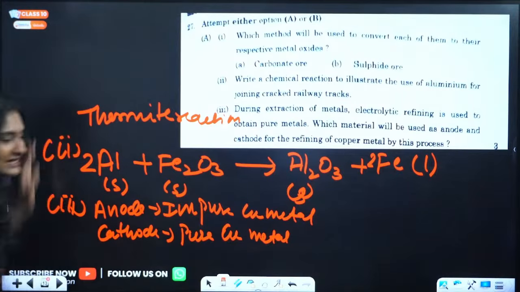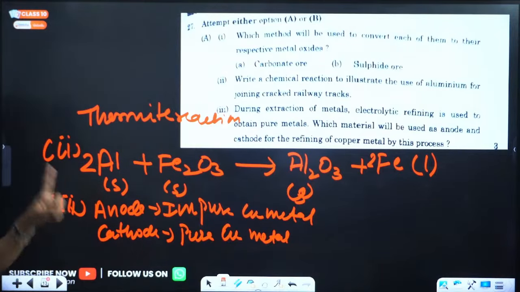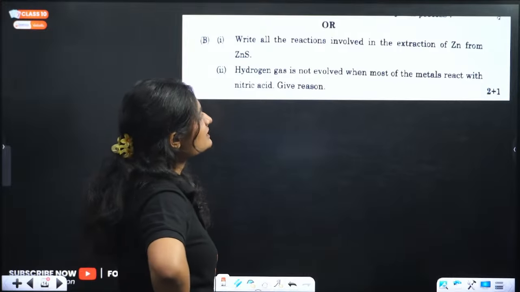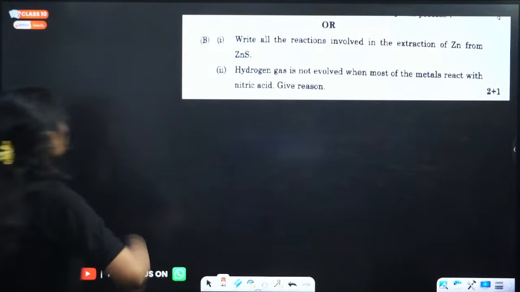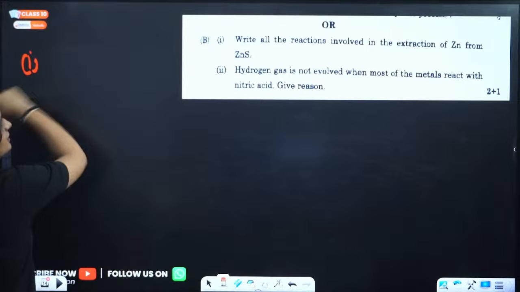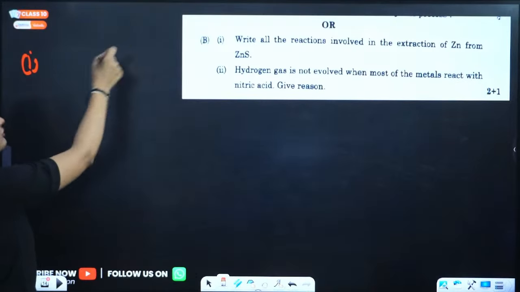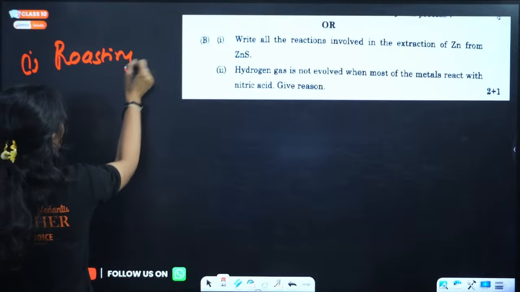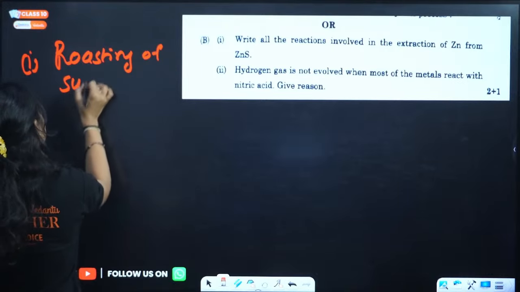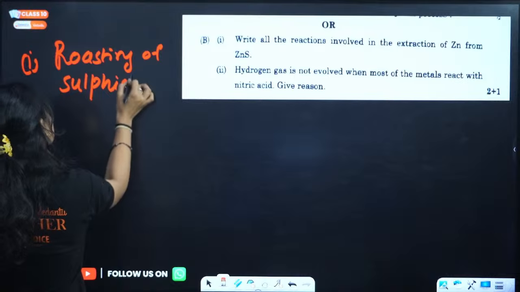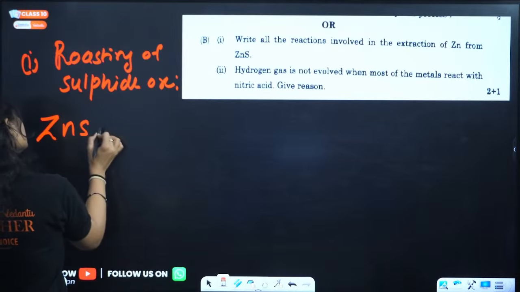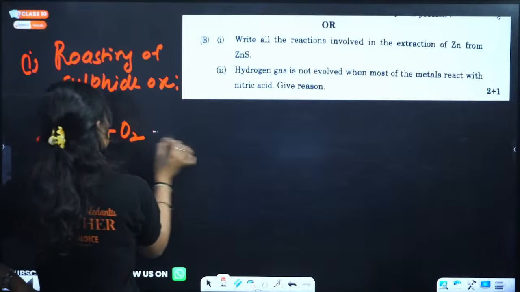So if you did this, you score correct. All your answers are correct. Next question: write all the reactions involved in the extraction of zinc from zinc sulfide. The first step will be roasting of sulfide ore. That means you heat the sulfide ore in the presence of excess oxygen.